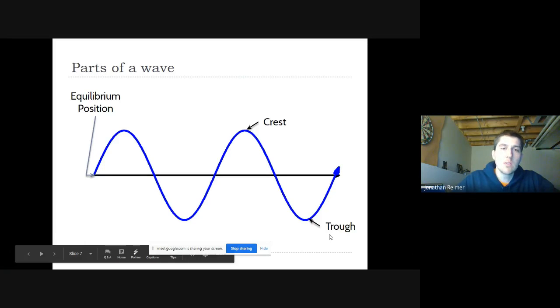It's not spelled the way you'd expect. This is how you spell trough. Like if I was writing it on the board, you wouldn't believe me, but this is in text. So now you should believe me. There's the crest and the trough.